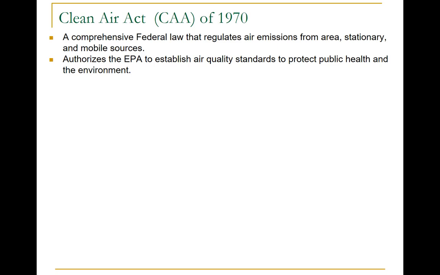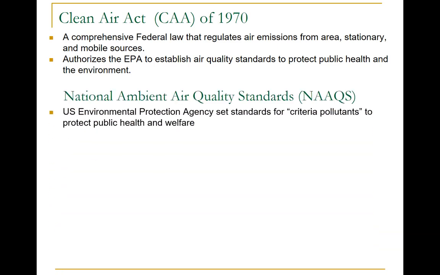Stationary sources would be industry. So the Clean Air Act of 1970 is a comprehensive federal law that regulates air emissions from area, stationary, and mobile sources. Under this set of laws and regulations, EPA has the authority to establish air quality standards to protect public health and the environment. By using this, US EPA has put together standards known as the National Ambient Air Quality Standards, or NAAQS, and these standards are set for pollutants known as the criteria pollutants.